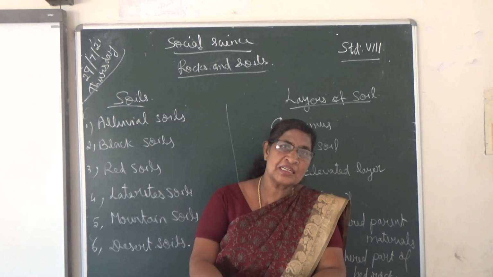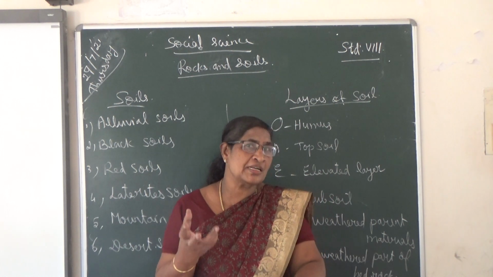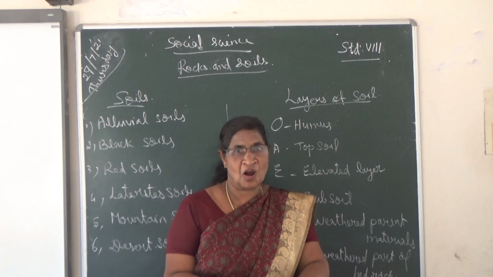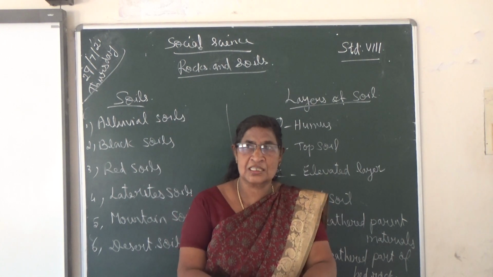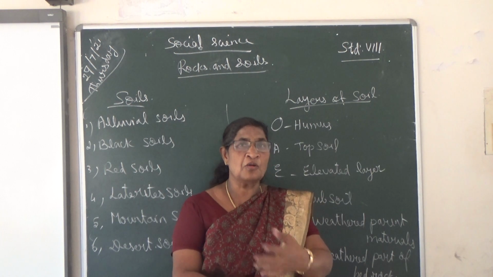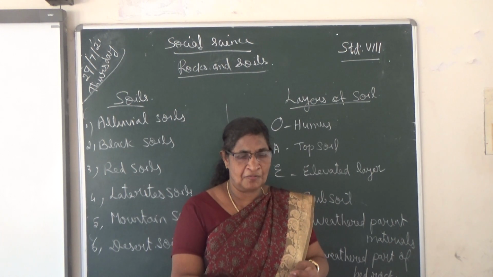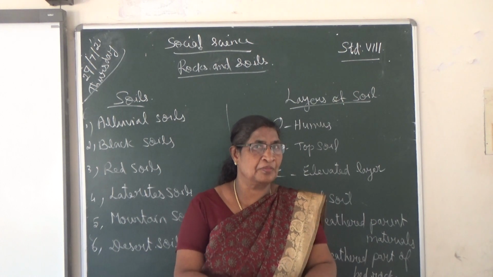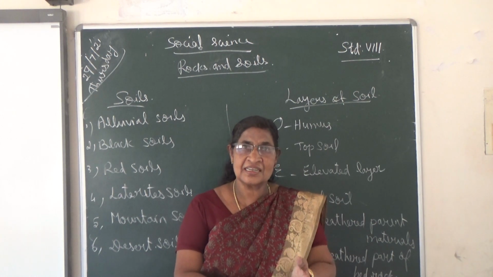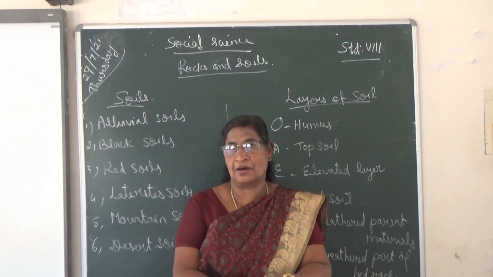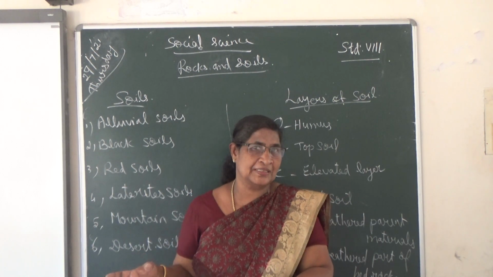How are soils produced? Soils are produced from rocks, through the process of weathering and erosion. What is weathering? Weathering is when rocks are broken down into small pieces.